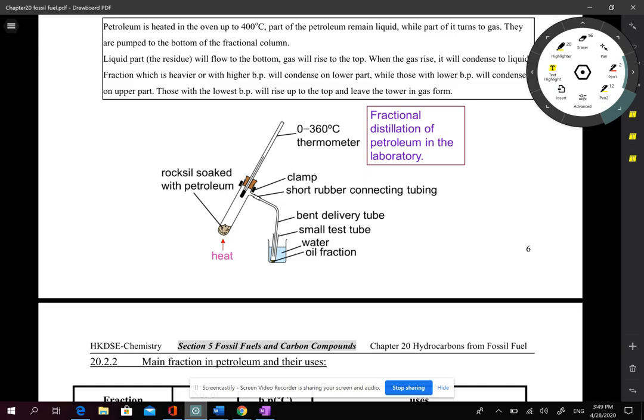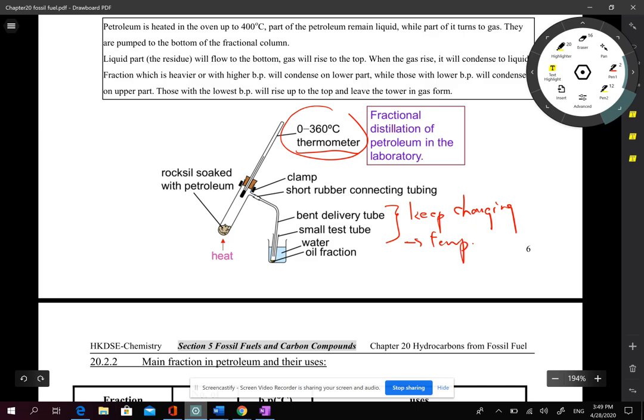But of course, it cannot automatically separate different fractions. We should put a thermometer to look at the temperature of the gases to predict which gas is coming out, which is the fraction we want to collect. So depending on the temperature of the gas, we collect different fractions. We must keep changing the test tube depending on temperature, and we can separate different fractions.